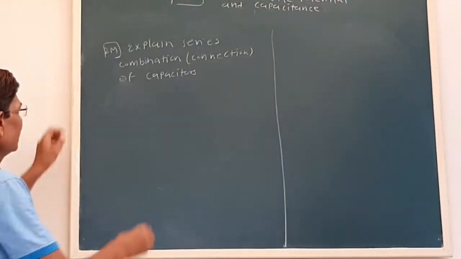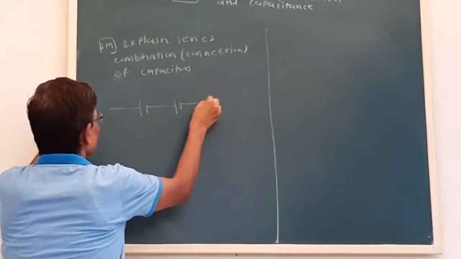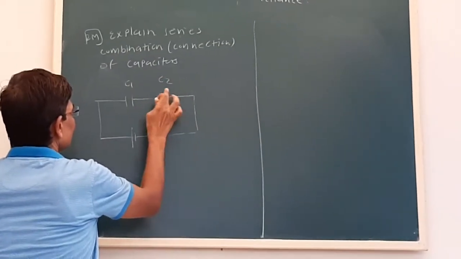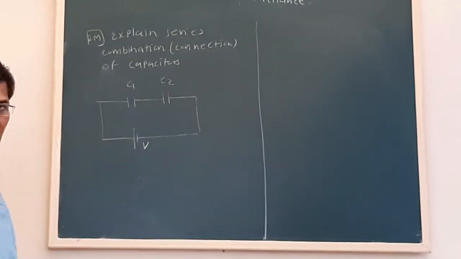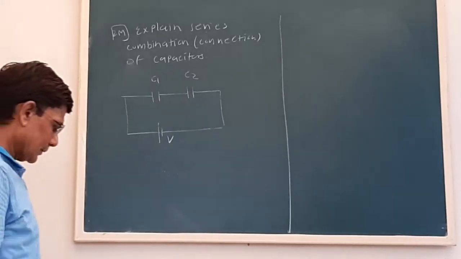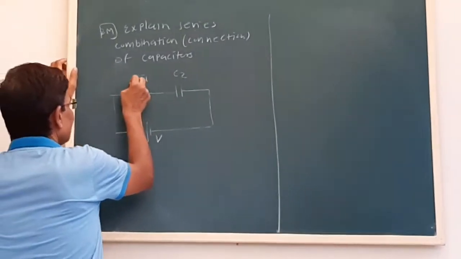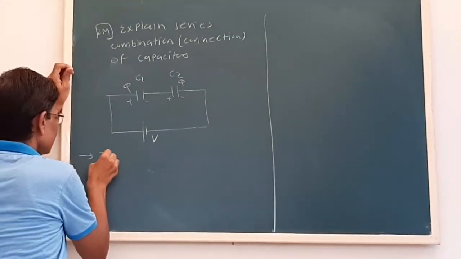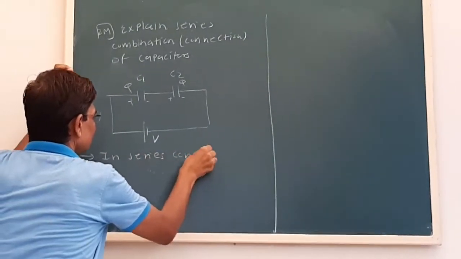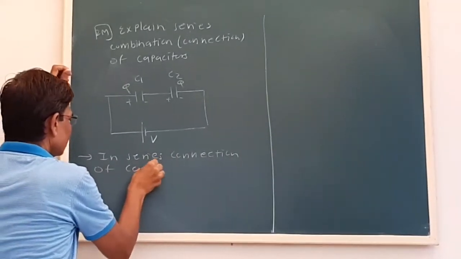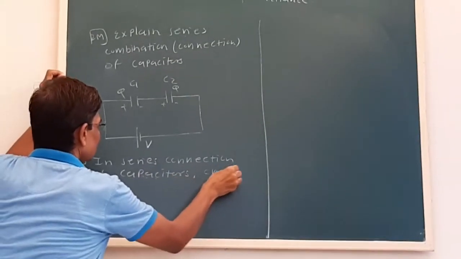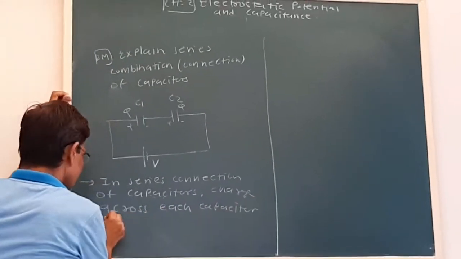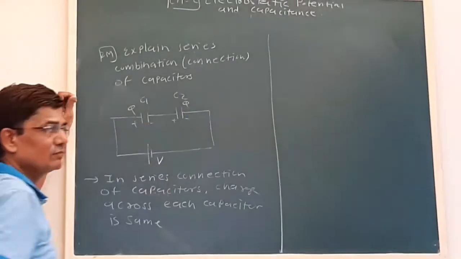Okay, now let us say two capacitors of capacitance values C1 and C2 are joined to a battery of voltage V. Now what we have to remember here: in the series connection of capacitors, the charge across each capacitor will remain the same. That means Q will remain the same for both of the capacitors.